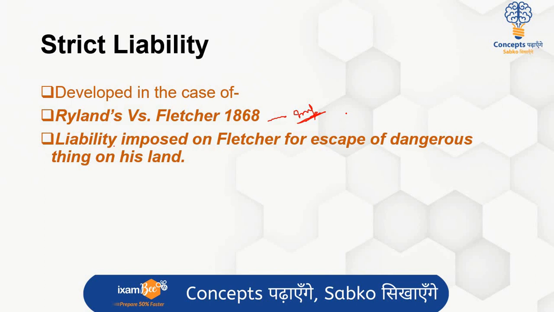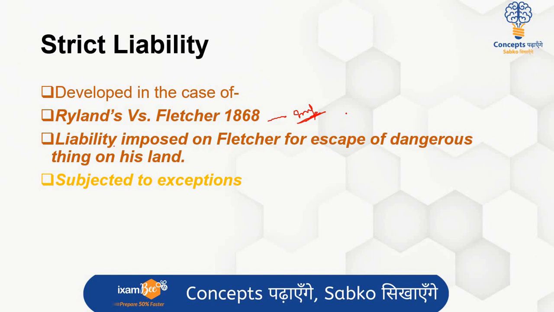This is the rule of law that was laid down, which is important: if you are keeping any dangerous thing on your property, you are inherently liable for it, even if you do not have any fault directly. If that thing can escape and go to some neighbor's land or to somebody else's land, then you will be liable for it. ये strict liability का concept है. But it is subject to certain kinds of exceptions.